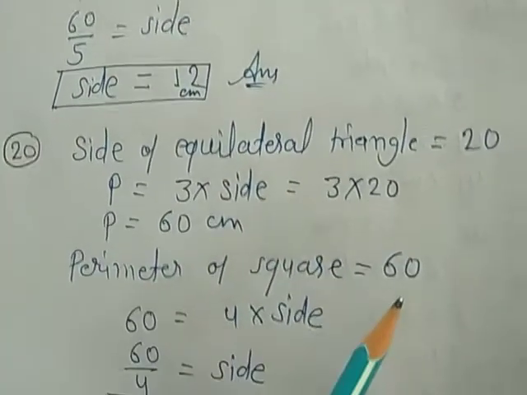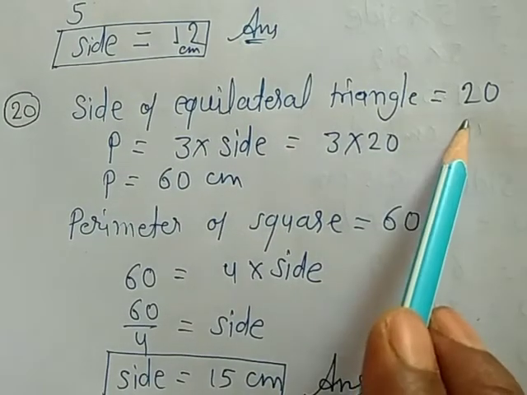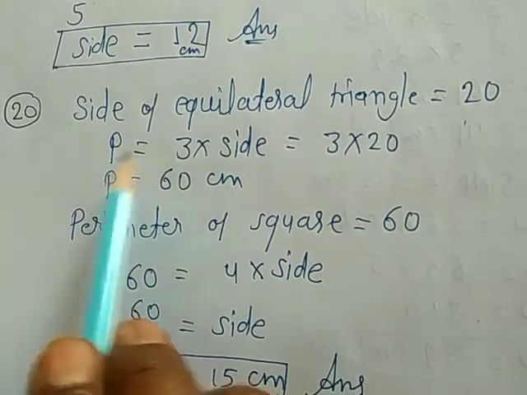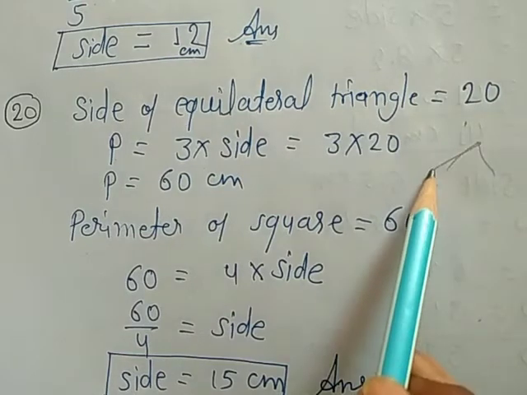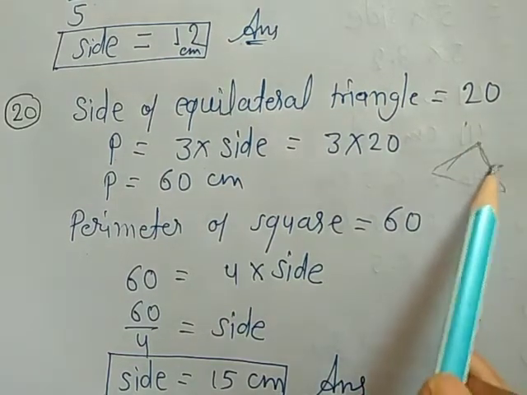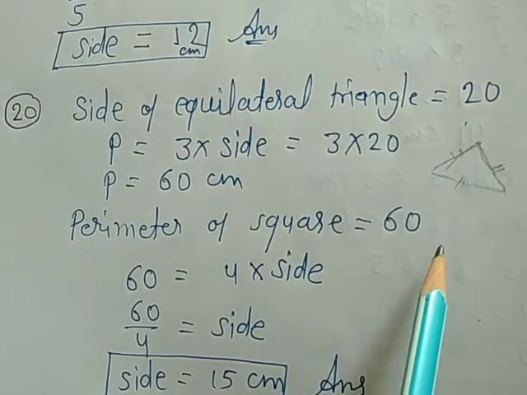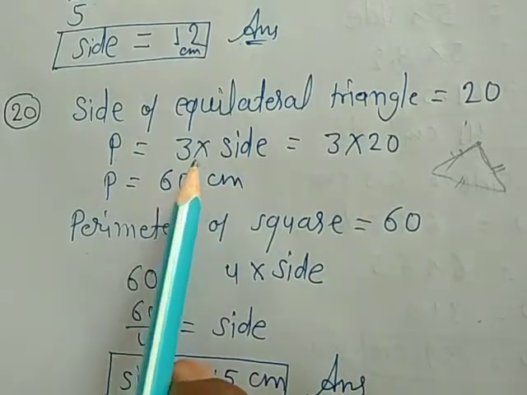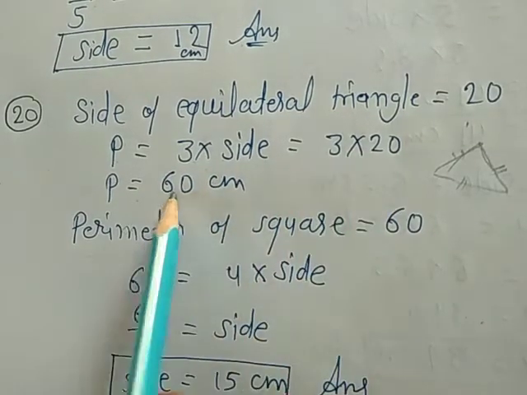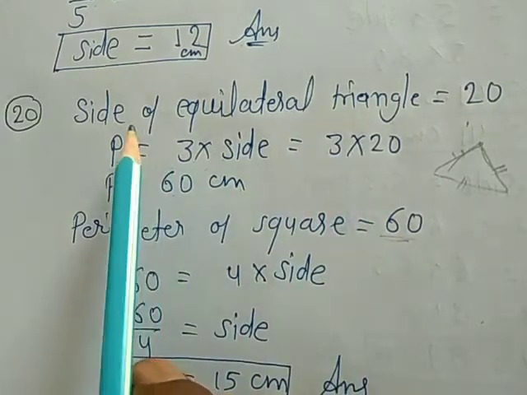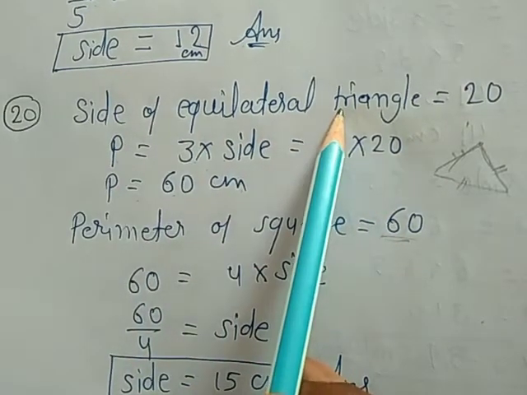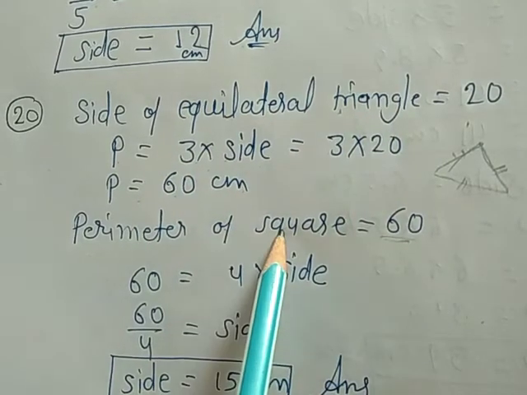Question number 20, side of the equilateral triangle is given 20. So simply perimeter 3 into side, because equilateral triangle means the triangle with all three sides are equal. This is the equilateral triangle. So 3 into side means 3 into 20 will be 60 centimeter. Then the perimeter of a square is 60. Whatever the perimeter of this equilateral triangle, that is the perimeter of the square.